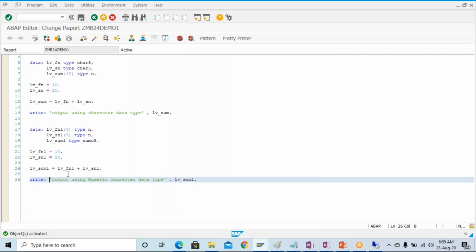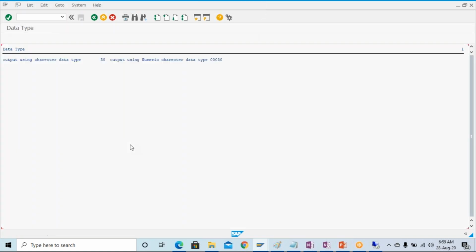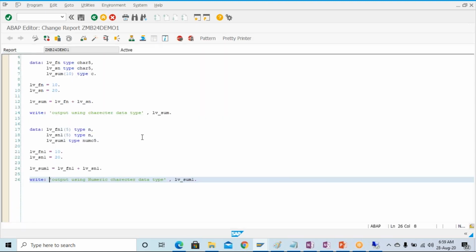Just run it, and you can see that the output is coming in the same row. I just want to differentiate it, and for that purpose I will give a slash here. What this slash will do is print whatever I'm trying to write here in the next line. The meaning of this slash is that it will be printed in the next line.